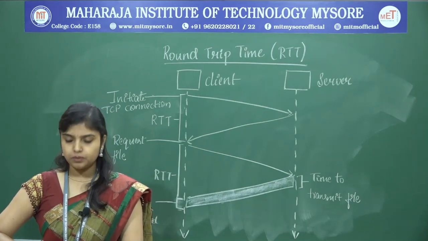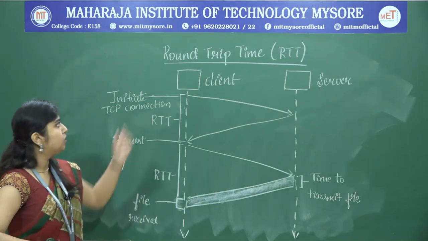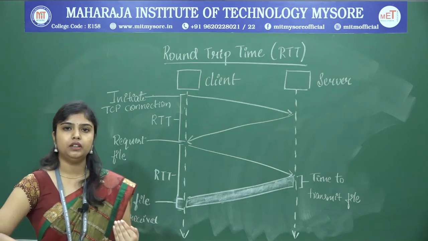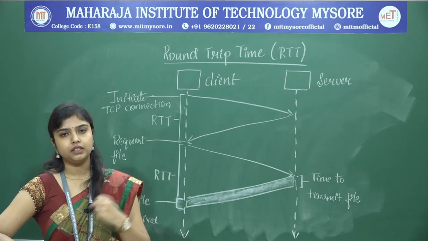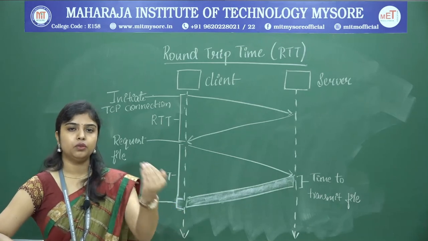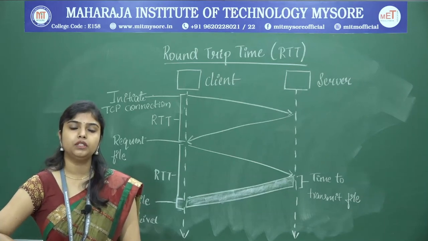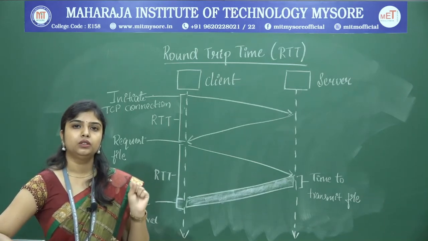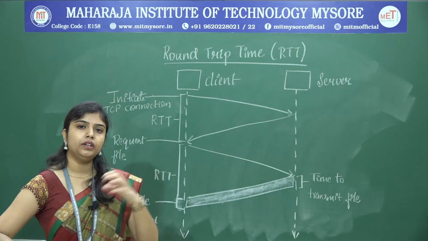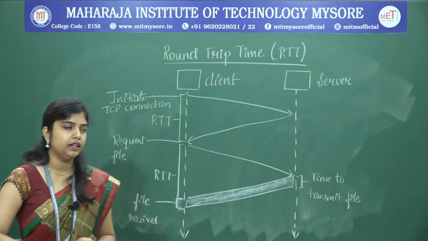Before we move into the next topic, persistent connection, we have to know a very important concept called round trip time, RTT. Suppose I have sent a request to the server and then the server has responded, that means a packet is moving from the client to the server and then moving back to the client. This time we call the round trip time. That means the time taken by the packet to travel from the client to the server and then back to the client, this whole time, is called round trip time or RTT.